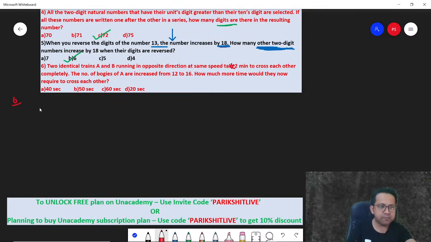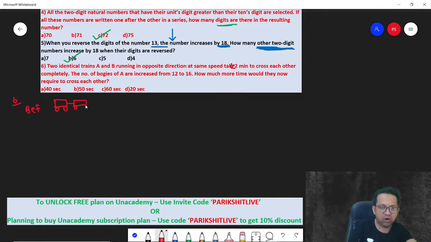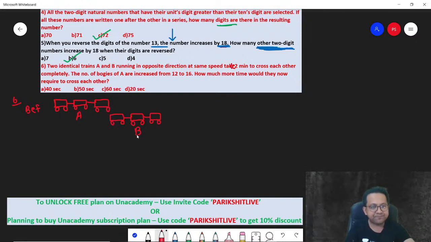Okay. Now remember, two identical trains. So let's say, before they cross, the scenario was like this. Just imagine trains. I'm not drawing all the engines, but let's just draw three engines. So before, let's call it train A, and this one is train B. Remember they are identical, so equal number of bogies. In my diagram there are only 3, but in the question it is 12. This is the scenario before they cross.